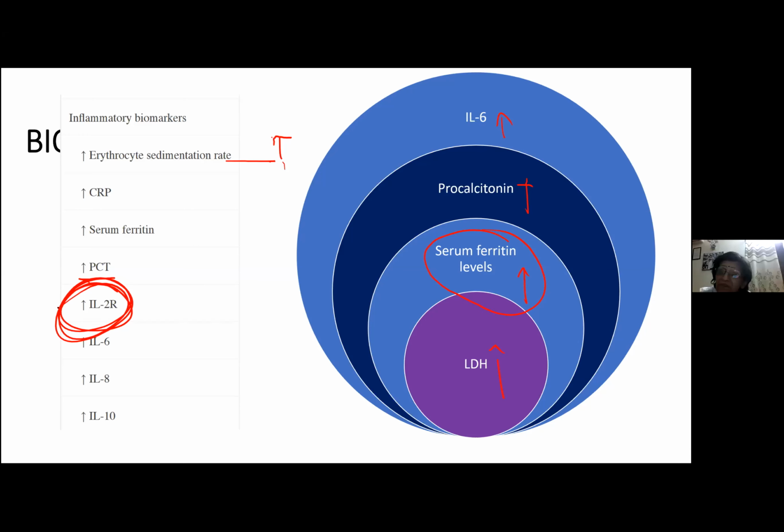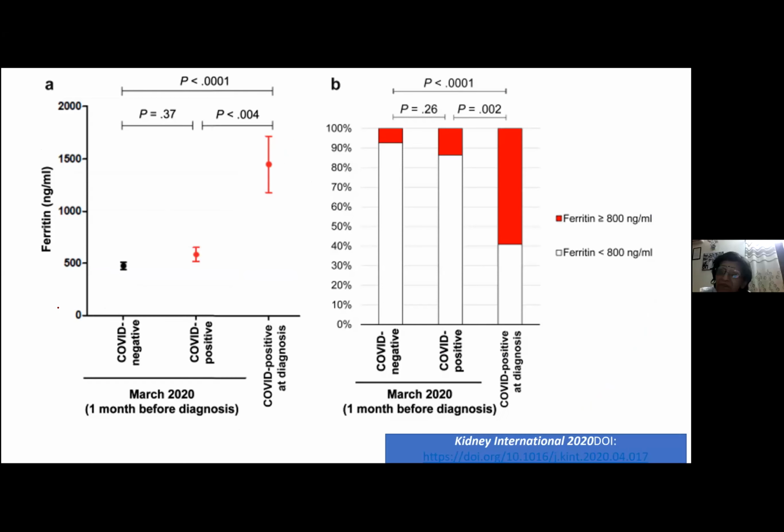So once we know this, let me show you one beautiful study which I came across. This study is from Kidney International. It was published just recently, and it was a very interesting study.